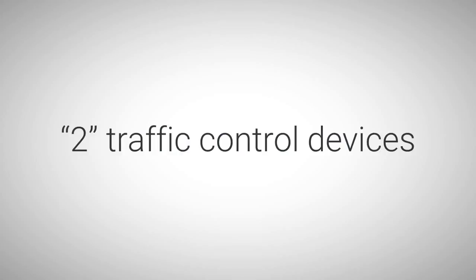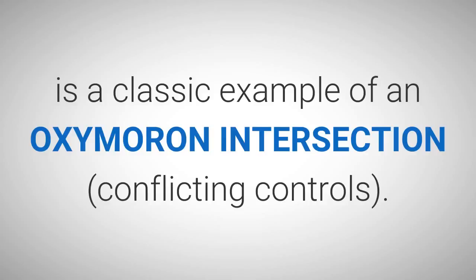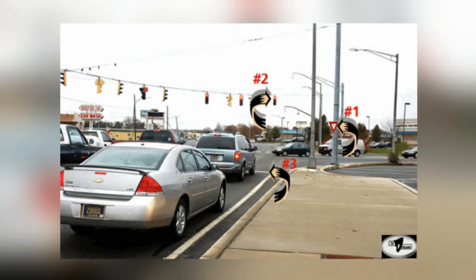Fix It. Important. Two traffic control devices, the yield sign and traffic signal, controlling a single traffic lane is a classic example of an oxymoron intersection, conflicting controls. Intersection picture number 5-2 below is a classic oxymoron for the right lane. 1. Both the yield sign, arrow number 1, and the traffic signal, arrow number 2, are controls for the right turn movement. This can create an oxymoron for the right turn movement.